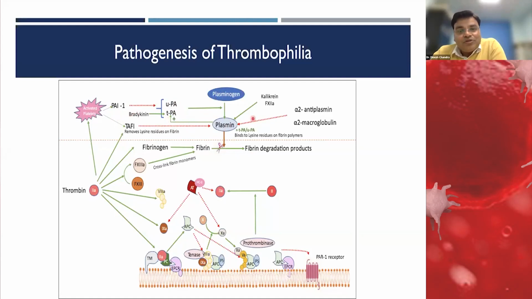Plasmin can also be directly activated by factor 13 or bradykinin, and the inhibitors for this are TAFI and alpha-2 antiplasmin or alpha-2 macroglobulin. We should have this knowledge before we go into the detail of thrombophilia.